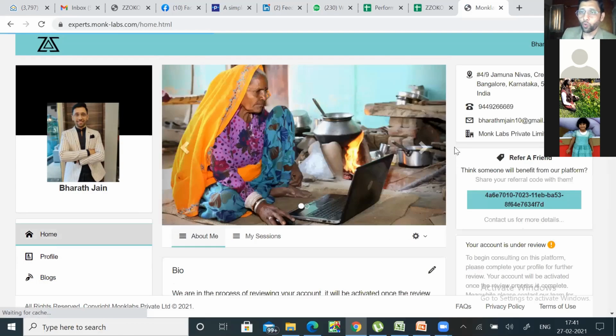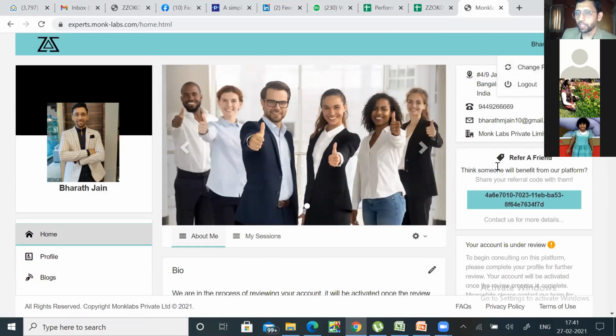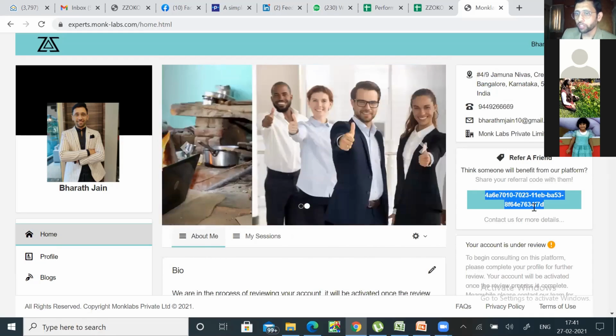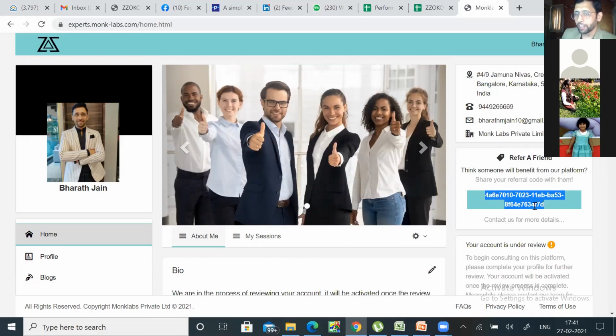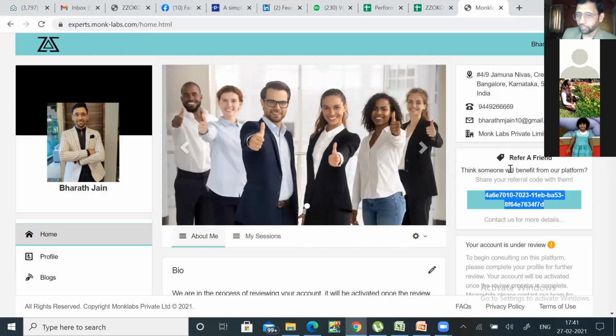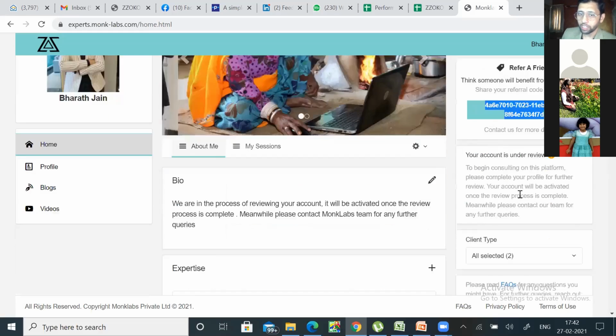Now, if you want to change your password, there's a change password option here. It's very easy. You can play around with it. There's also going to be a code here which you can give to your friends and any fellow consultants in any field they are in, so that they can use it to log in. It will show that you have referred them, and in time to come, there will be benefits attached to it. So this is going to be very valuable at a later stage.